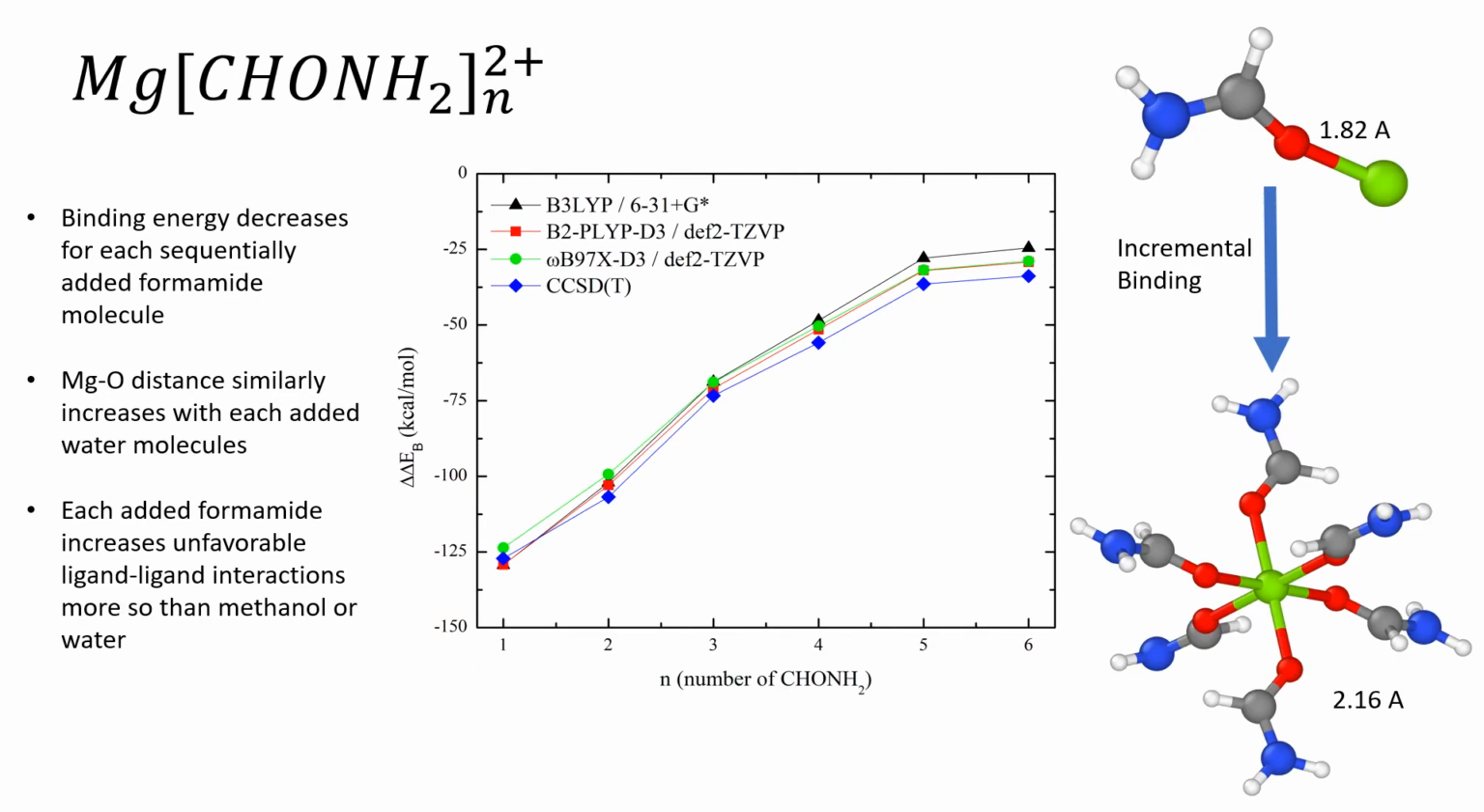Finally, formamide behaves very much like methanol. The magnesium-oxygen distance increases by 0.34 angstroms, and thus the initial formamide ligand binds more tightly than either other option. However, the addition of the 6th ligand is the weakest of any by far. Notably, there is better agreement between all 4 methods of calculation for this system.